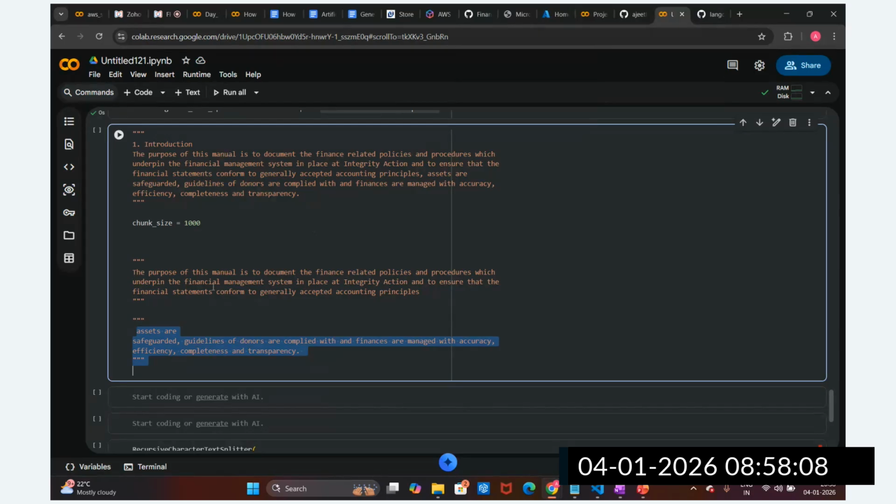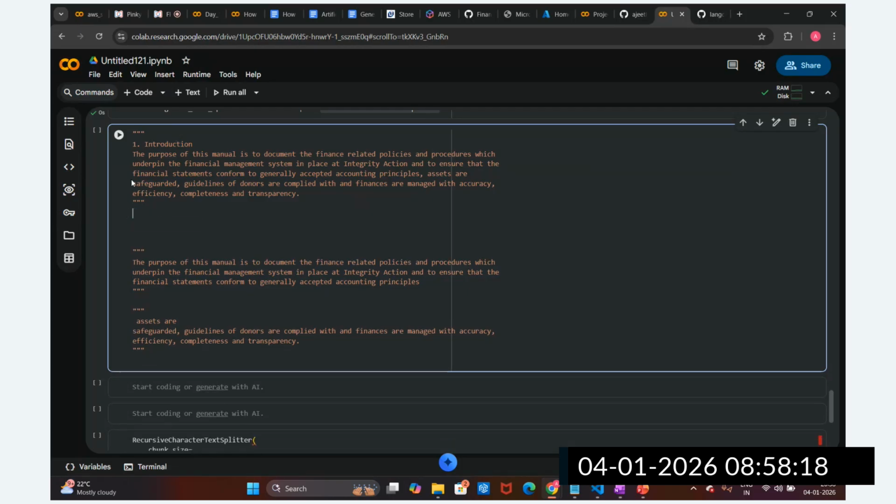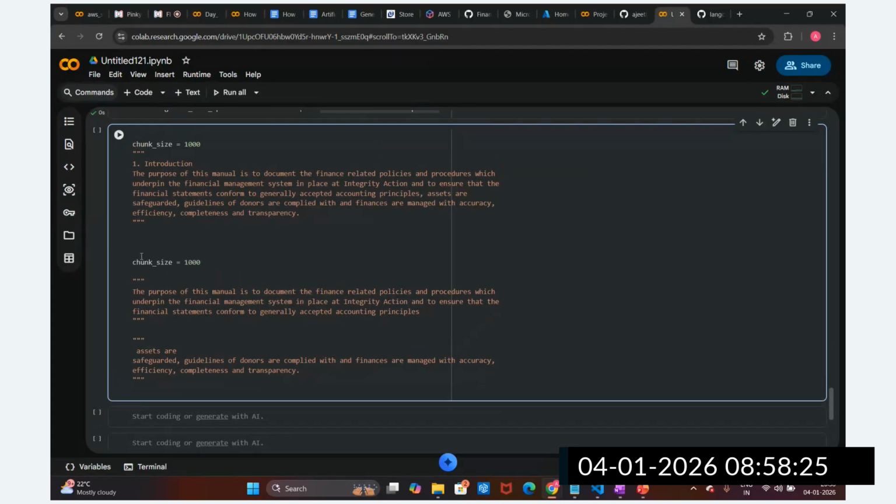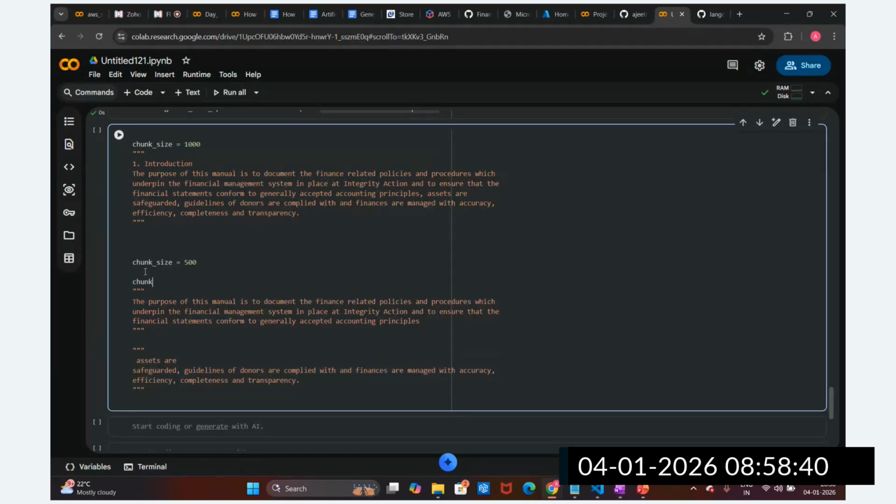As of now, we can see we are providing this chunk size of 500 characters. Here we provided a chunk size of 1000, and here we are going to provide a chunk size of 500. In the 500, what happened actually? Half of this paragraph is split into one chunk, and half into another chunk. This is chunk one, and this is chunk two.